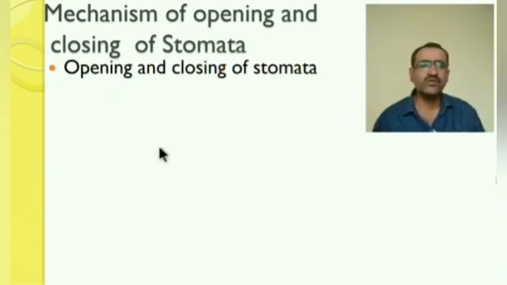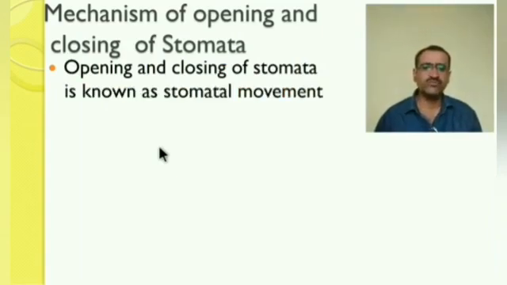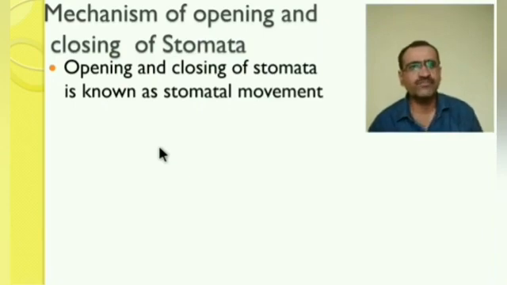Opening and closing of stomata is known as the stomatal movement. As we learned about the structure of stomata in the last lecture, they have two walls, the outermost wall and the innermost wall.